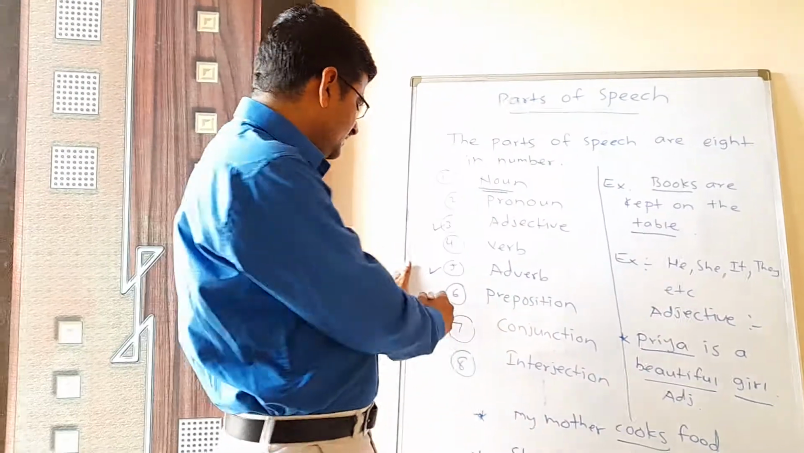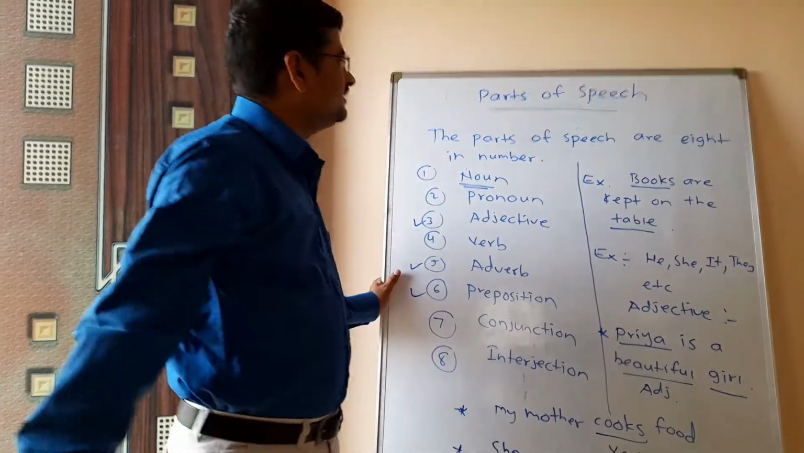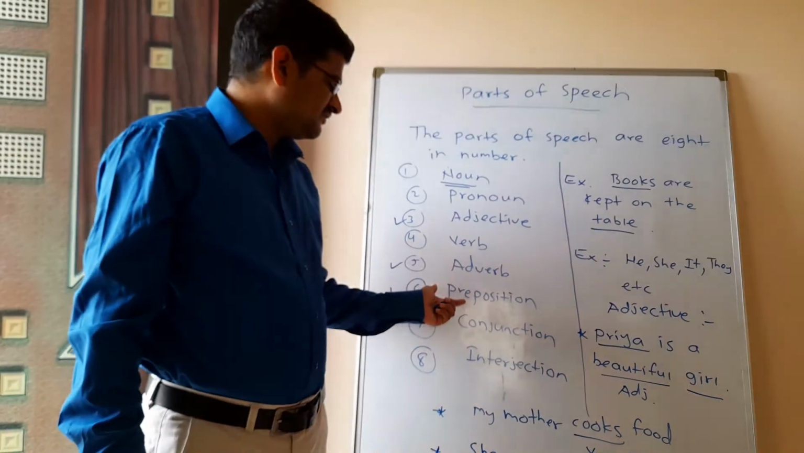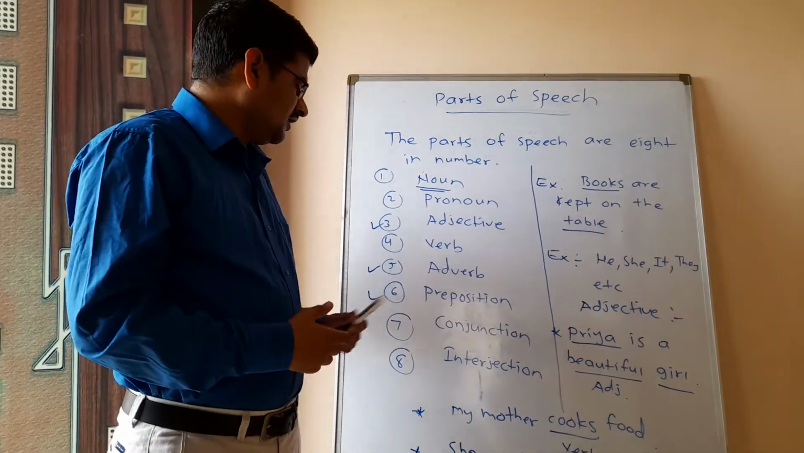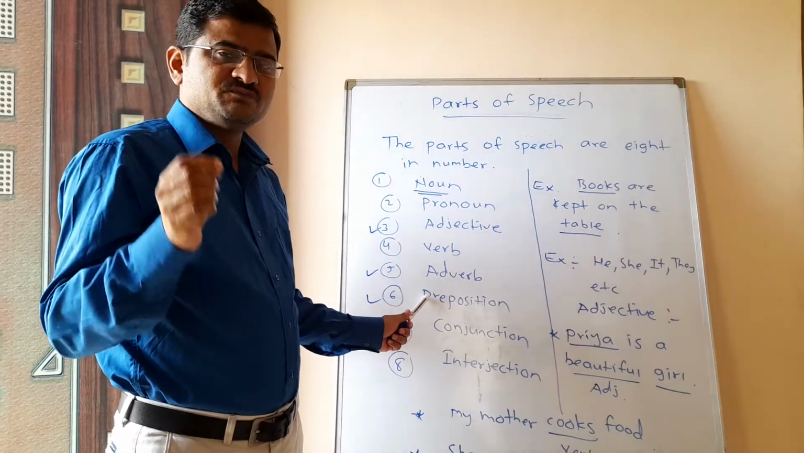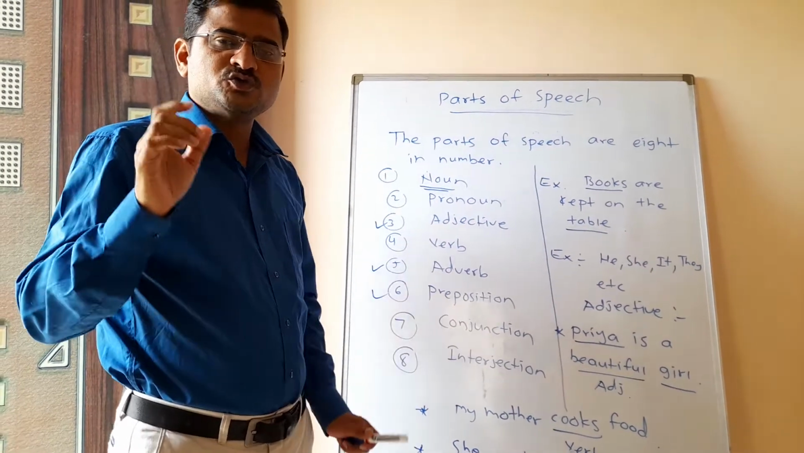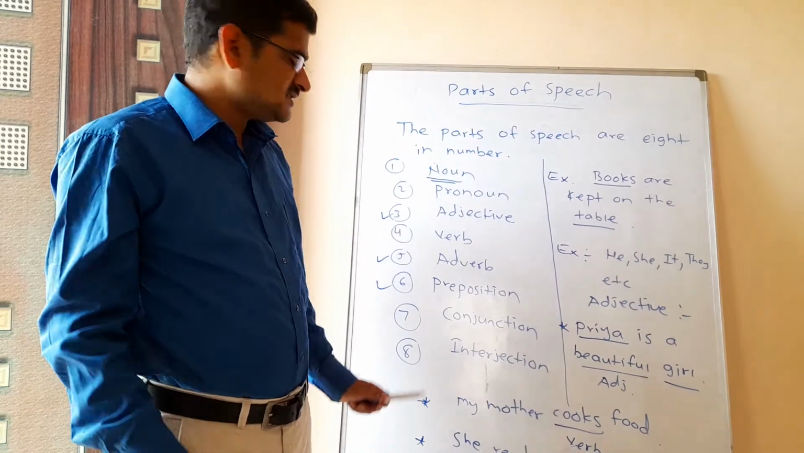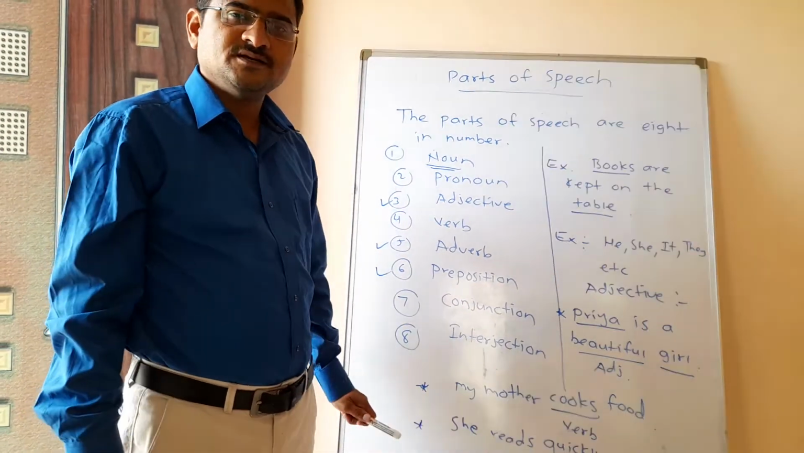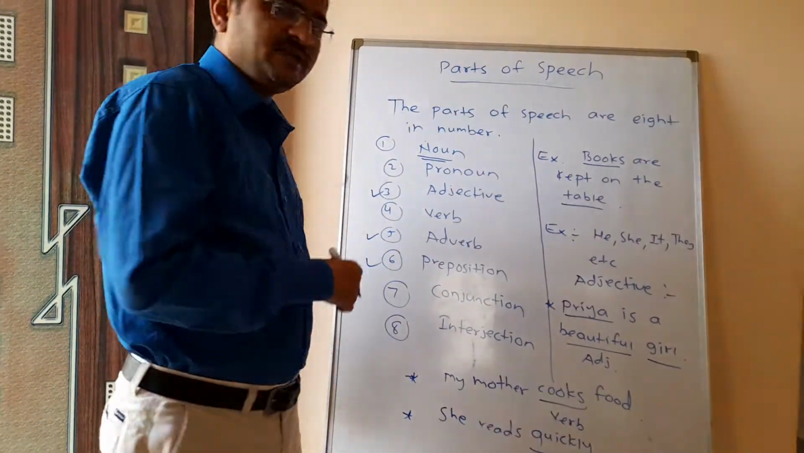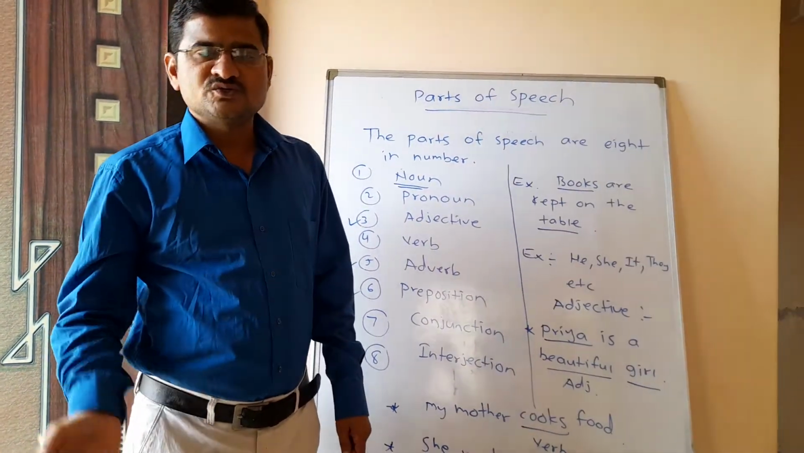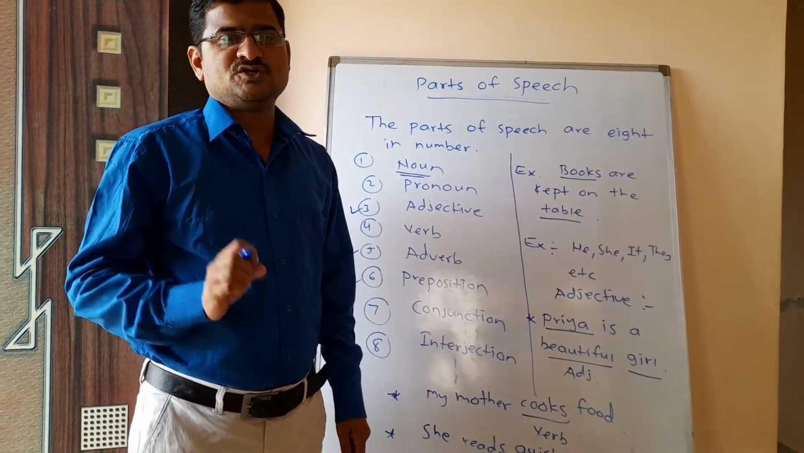Now look here, the next type of parts of speech is preposition. So what is the definition of preposition? A word which is used before a noun or pronoun to show its relationship with another noun or pronoun in the sentence is called a preposition. Okay, I will write one example here. If I say the books are kept on the table, so on is the example of preposition.